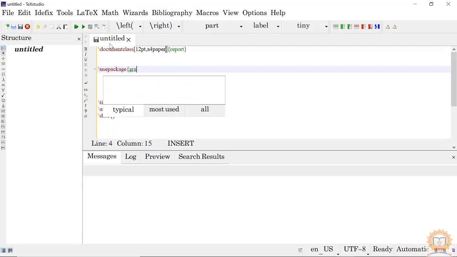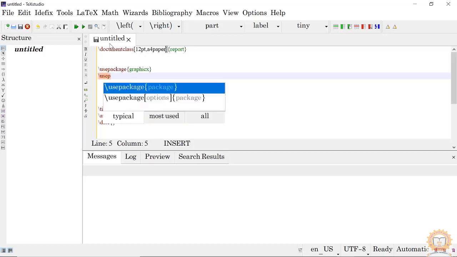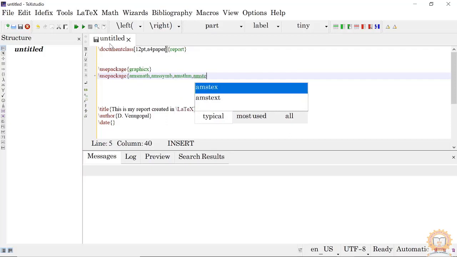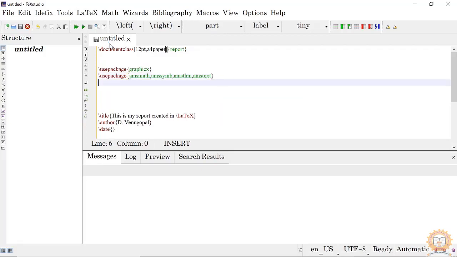Many mathematical symbols etc. will be used, so use package amsmath, amssymb, amsthm, like this, amstext. All of these you can write in a single line also.